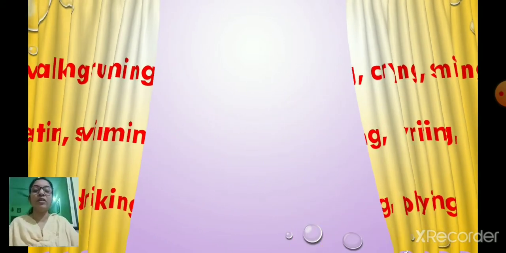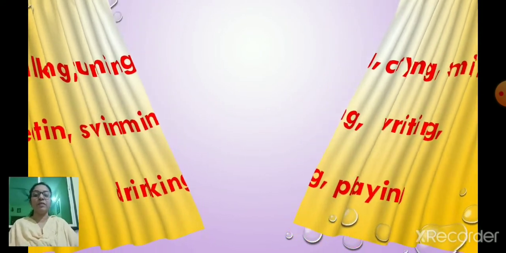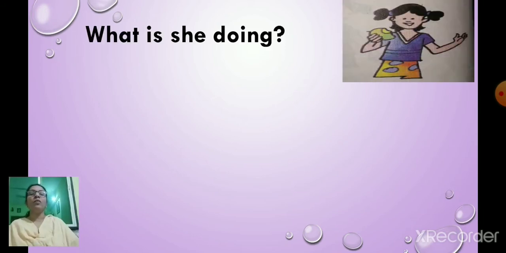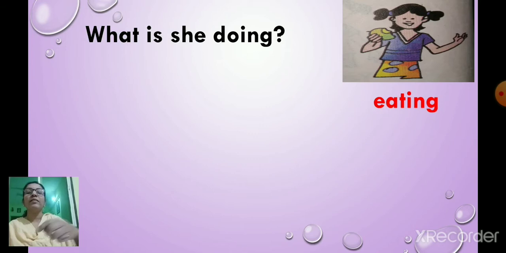I'll give different examples. Now, just look at the picture. Now, what is she doing? Eating. Okay, what is she doing? Eating. Now, this eating is an action word. So, she is doing the action of eating something. So eating is the action word or the doing word.